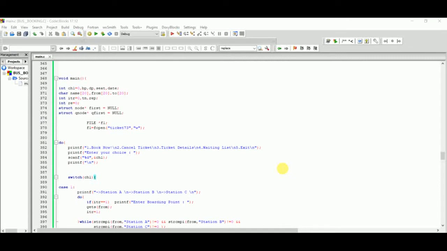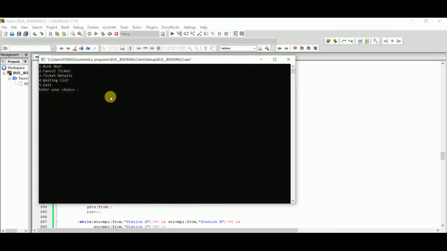Now we understand how this code works. First we run this code, and it shows us a choice.